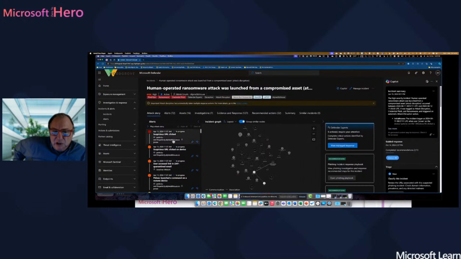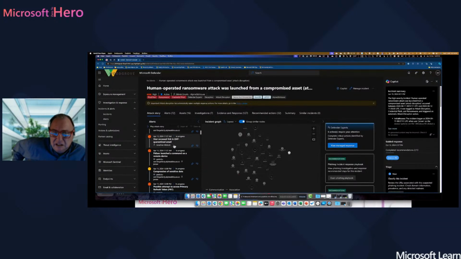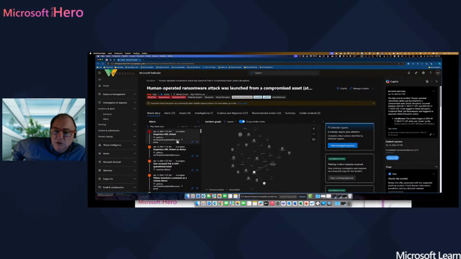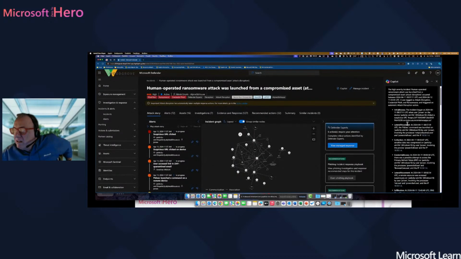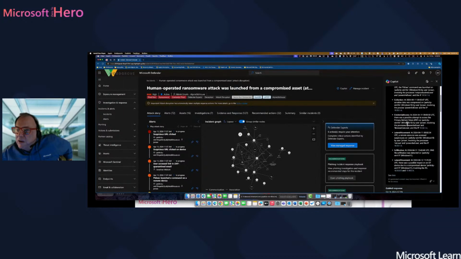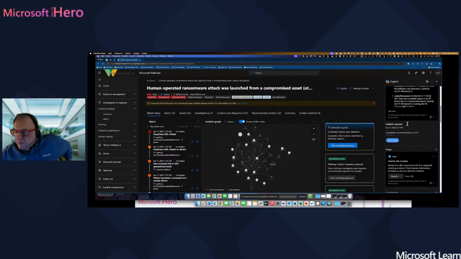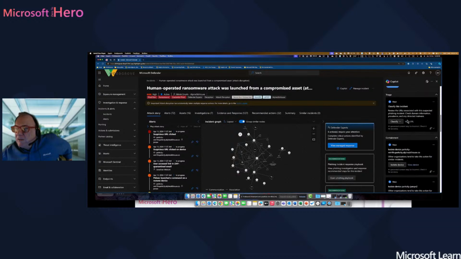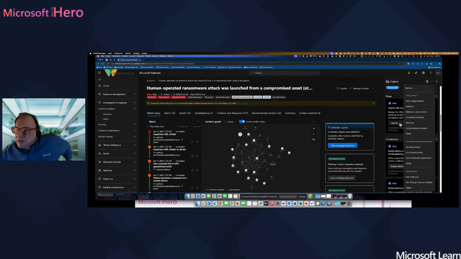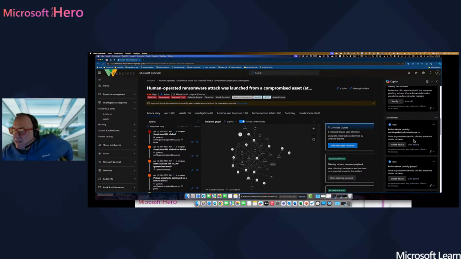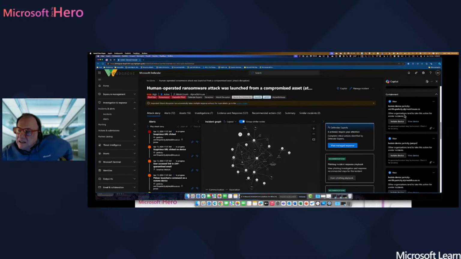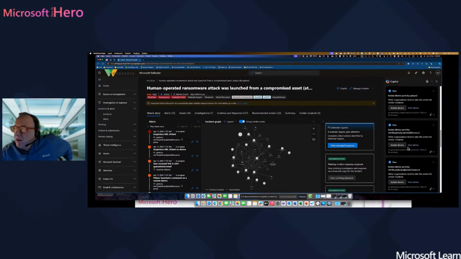You can see that I have a long list of alerts, 72 actually. It's quite a lot, and it's very difficult to go to each one of them and try to find out what happened. But take a look at this. Incident summary. If you go through the summary, you have a very clear idea about what really happened in this specific incident. And then you have the guided response. A good idea is to always classify this incident as, let's say, malware or unwanted software or phishing or whatever. And the next thing is the guides that Copilot gives you.